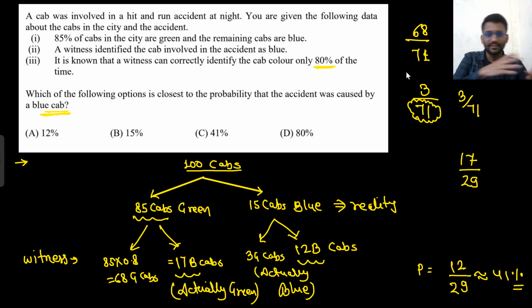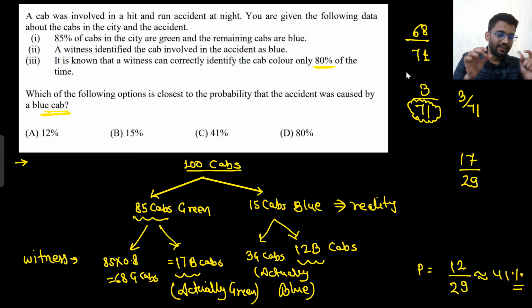If you did not understand, get back to the previous part and see the solution. Actual green cabs are 85 and actual blue cabs are 15. But the guy sees 68 green cabs and 17 blue cabs. And here he sees 3 green cabs and 12 blue cabs. Now he is claiming that the accident was caused by a blue cab.